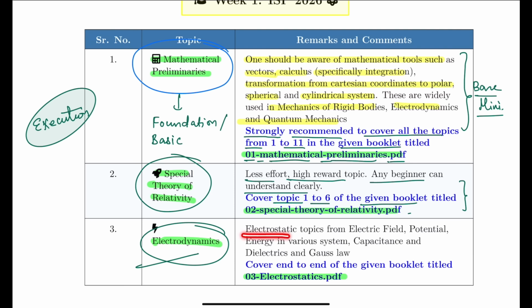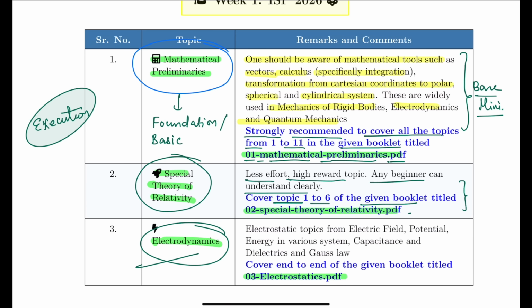Next, within electrodynamics, we have electrostatics topics: electric field, potential, energy in various systems, capacitance, and dielectrics and Gauss law. So now let us see one by one these three PDFs. The first PDF is about mathematical preliminaries, second is about special theory of relativity, and third is electrostatics.